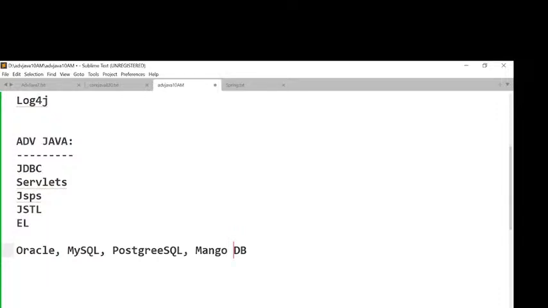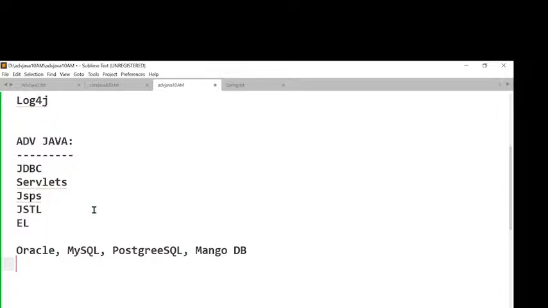In JDBC programs, I need one database product. I'm going to use the database product. Basic awareness I'm going to provide you: how to install Oracle database, how to use the commands, what minimum commands we are going to use to perform operations with the Oracle database. For each and every database, we are going to do the same thing. Right? For Oracle database, MySQL, PostgreSQL, MongoDB, all the content we are able to use clearly. This is the database part we are going to understand. I'm going to use them definitely.